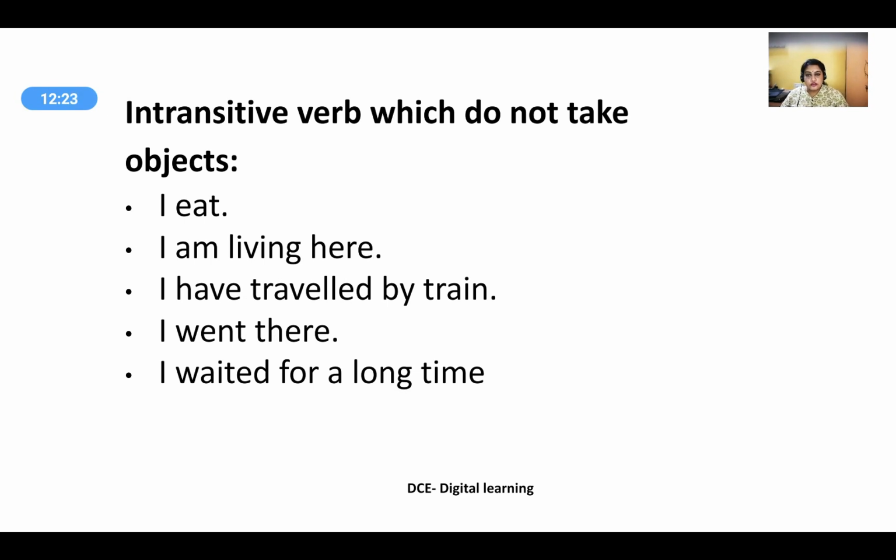Intransitive verbs do not take objects. There are a few verbs which do not take any object. For example, "I eat," "I am living here," "I have travelled by train," "I went there," "I waited for a long time."